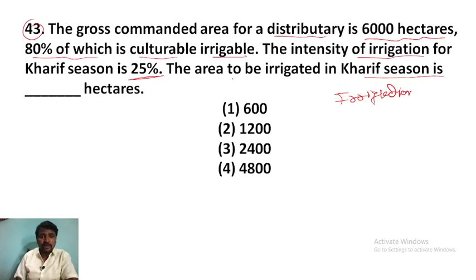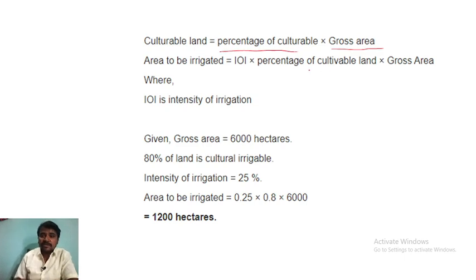So what they are actually asking is the area to be irrigated. The area to be irrigated is the intensity of irrigation into the percentage of cultivable land into gross area. The percentage of cultivable land is how much you are using for agriculture and producing good crops from, which we call cultivable.